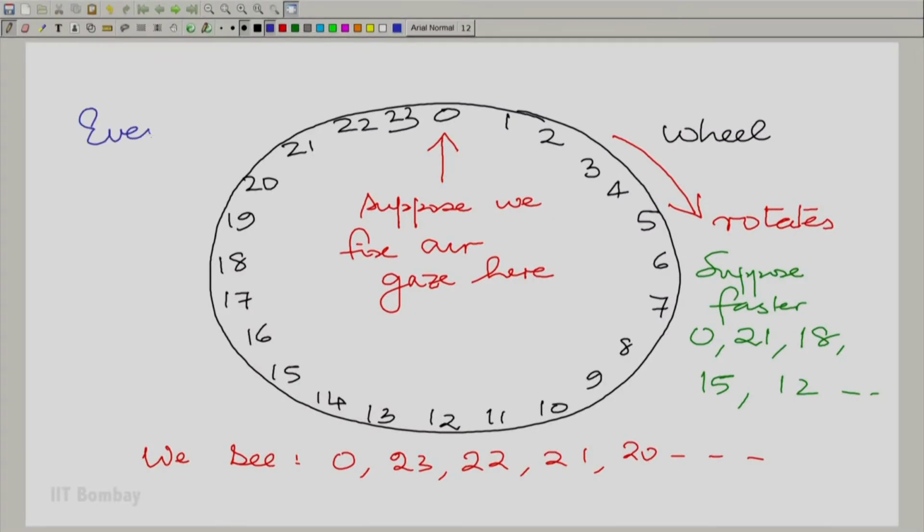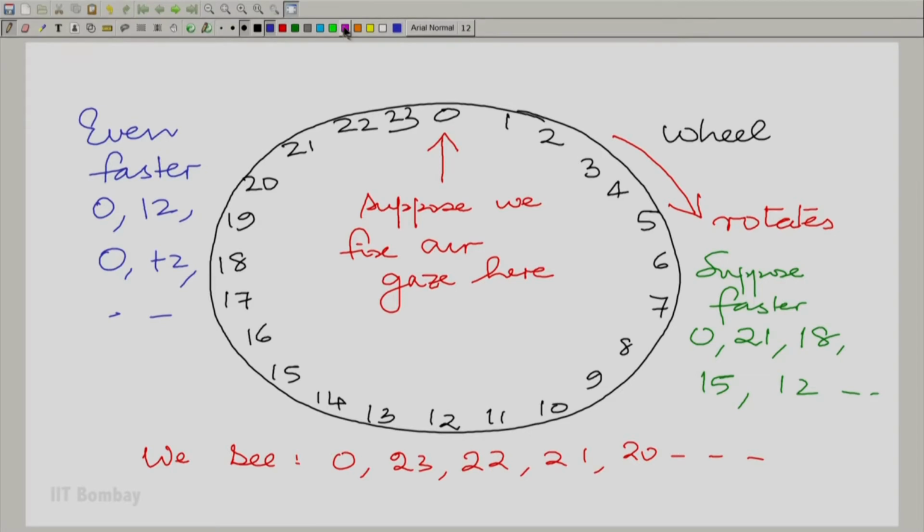Even faster, you see 0 followed by, let us say, 12, and then followed by 0 and 12 and so on, so you see this. So, what are we seeing here? This is a point where confusion begins, because you see 0 followed by 12, followed by 0, followed by 12, and then you do not quite know whether the wheel was rotating in the direction that I have shown you, or whether it was rotating in the opposite direction. In both cases, you would see 0 followed by 12. So, it is a point where confusion just begins.